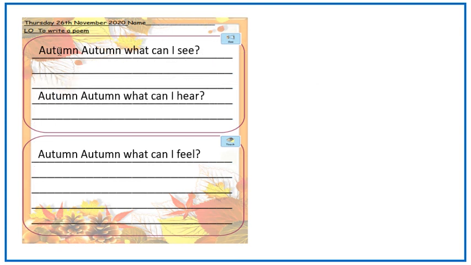So you could start off by saying, Autumn, autumn, what can I see? So if you go back to either today's sentences or yesterday's sentences, or some sentences you used earlier in the week, you can use them to write a sentence here. Remember to use adjectives to tell me what you can see. Then you can write a sentence about what you can hear, and write autumn, autumn, what can I hear? And write your sentence underneath using adjectives to describe what you can hear. And then autumn, autumn, what can I feel? And you can write a sentence under here about what you feel. Have a go.